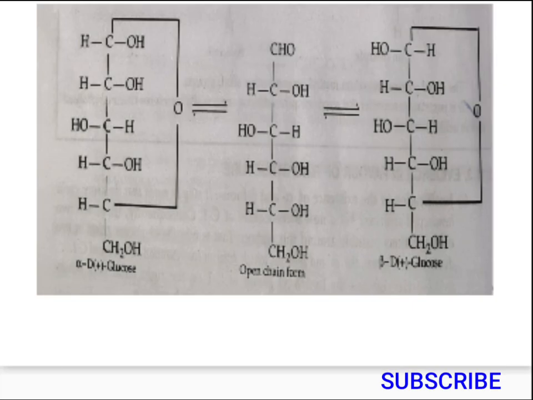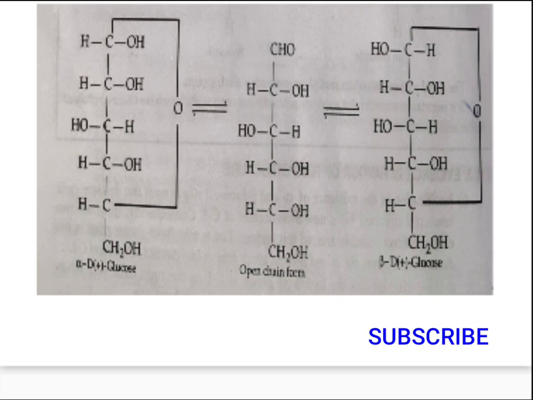Before proceeding to the other two, that is sucrose and lactose, we need to consider certain details, certain concepts related to it. On the screen, you have the open chain form of glucose, which you initially saw when we looked at what kind of monosaccharides are present as an example. So this is an open chain form of glucose.